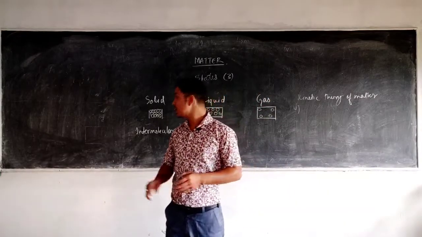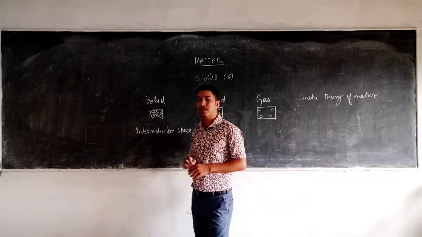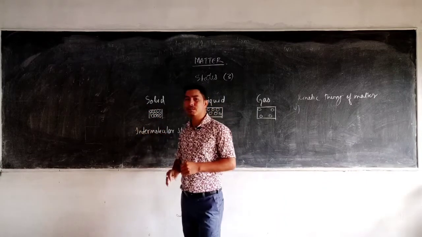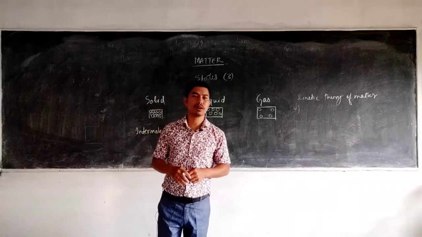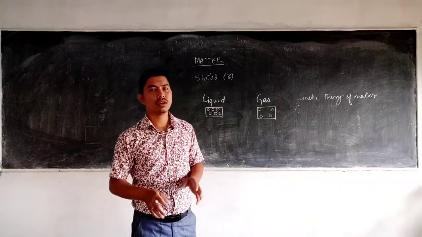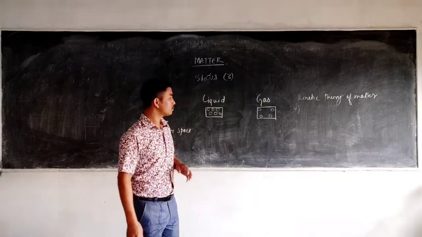The fourth one, you can write that the space between these molecules is known as intermolecular space. The sixth, you can write that the force of attraction or repulsion between each of these molecules or atoms is known as intermolecular force of attraction or repulsion. So that is the kinetic theory of matter, or we can also say the postulates of kinetic theory of matter.